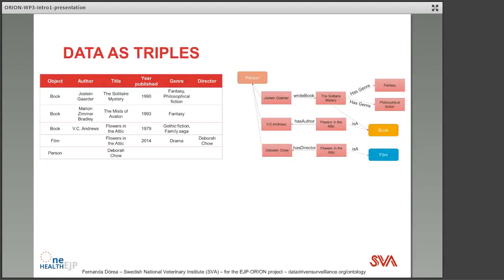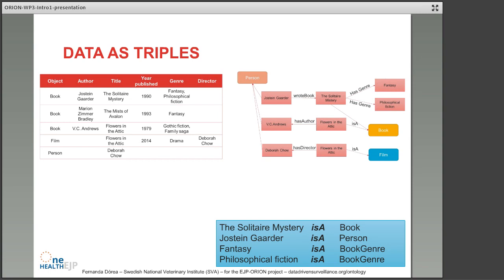To exemplify how that works, we're just going to go back to our data and look at how we're storing the data. So we started with a tabular format and then we moved to the graph because the graph allowed us to be flexible. But what we ended up with was modeling not just the data, but also the knowledge behind those data. So if you look at the first row there of our Excel, that whole first row is about this book called The Solitary Mystery.